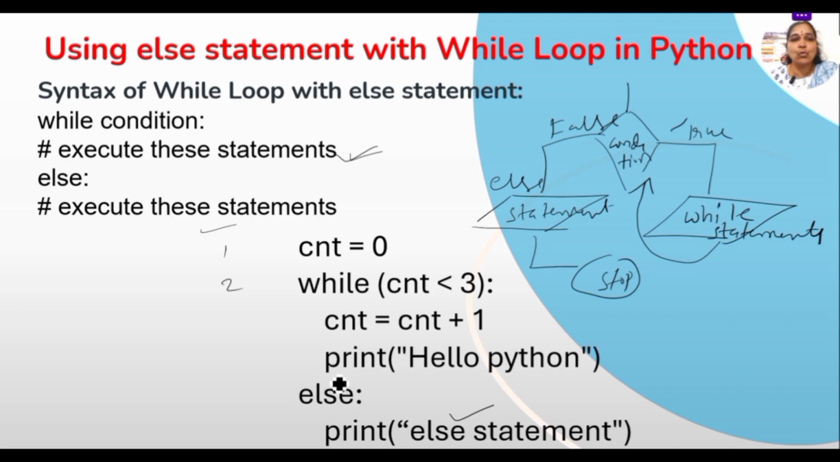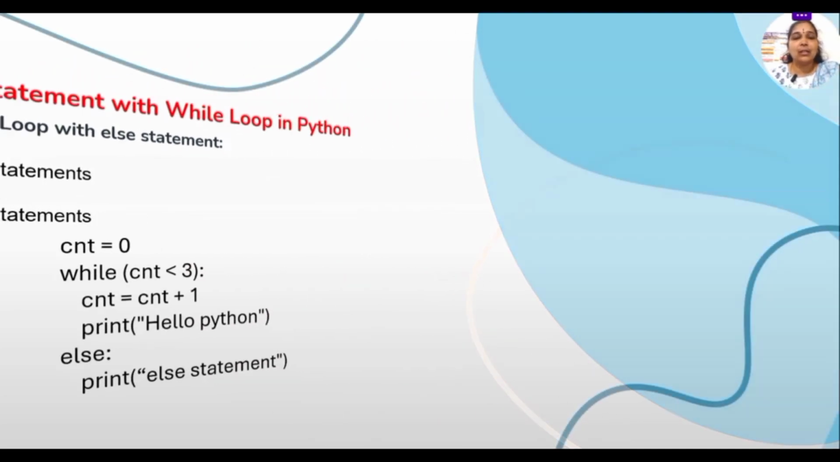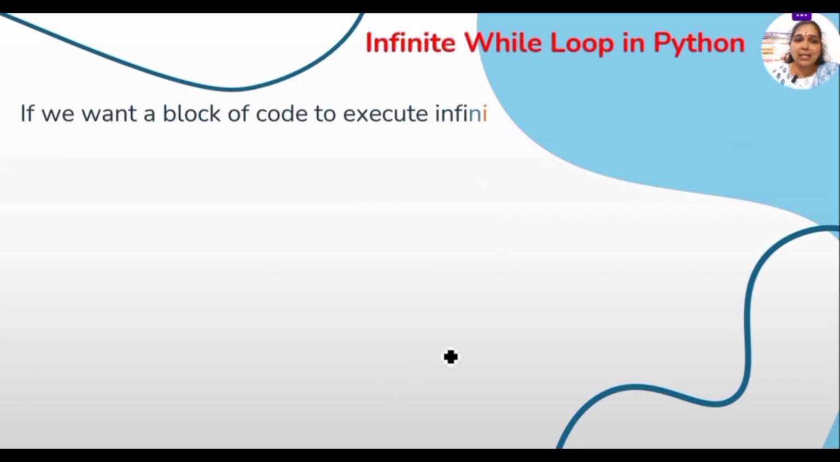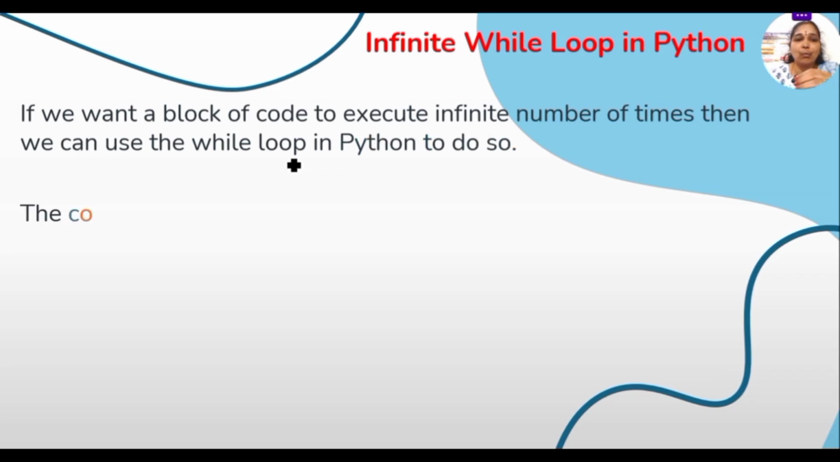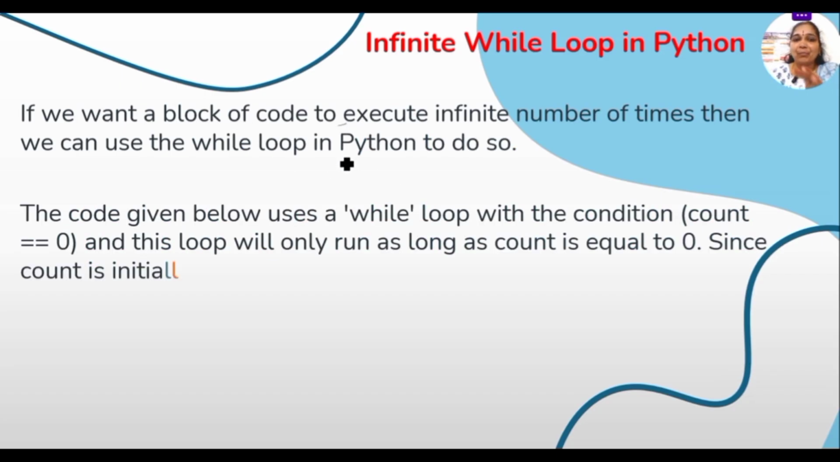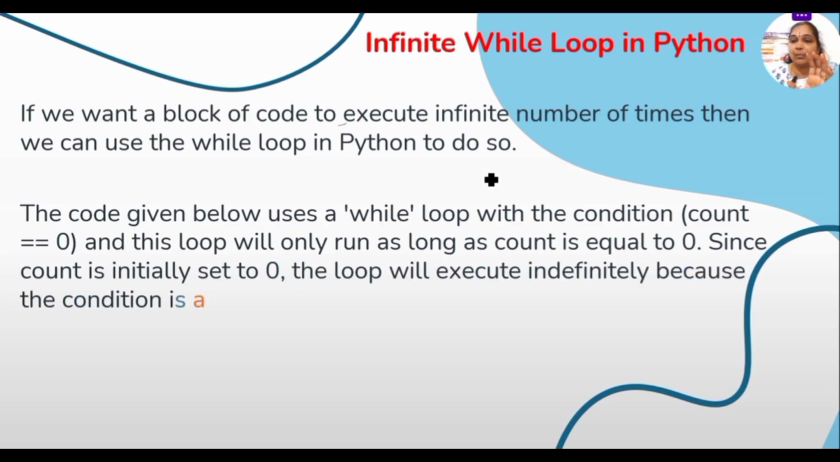Okay, like this we can use the while loop followed by the else statements also. Now, let us go for the next one, that is the infinite loop. An infinite loop is when sometimes we need a block of code to execute many times until Python stops it. Here the condition counts as 0, and it will run on indefinitely if the condition is always true.